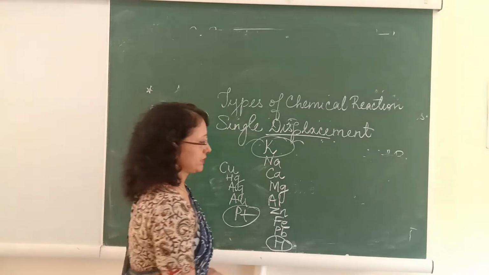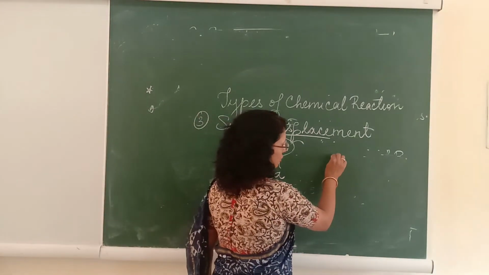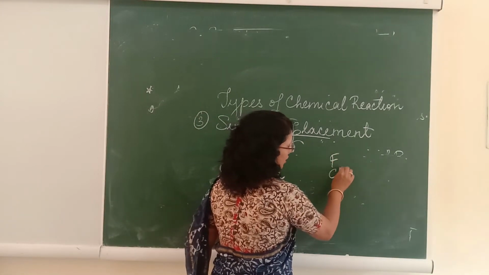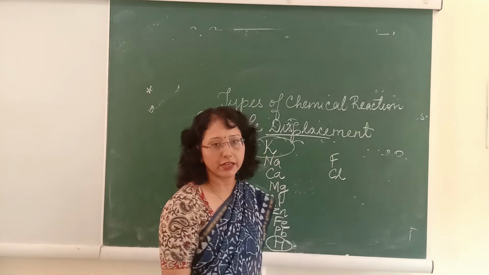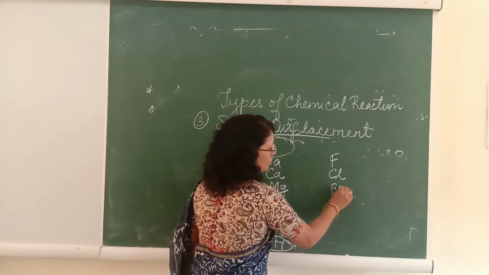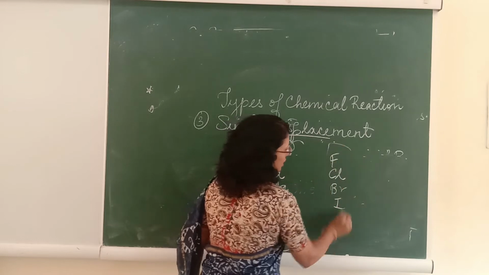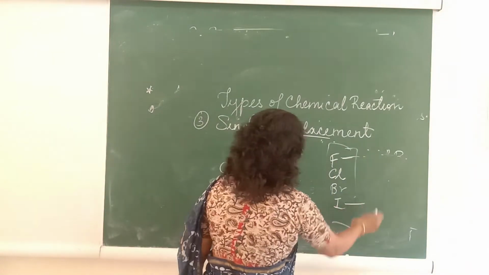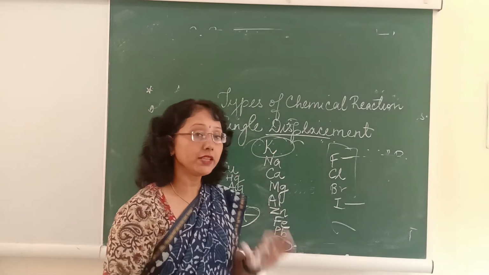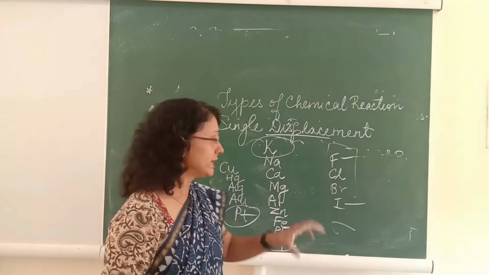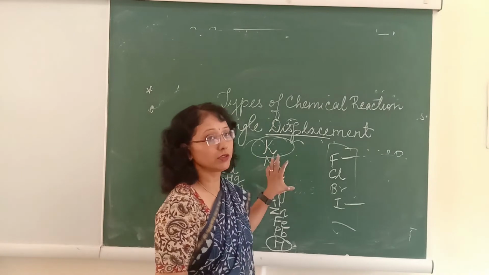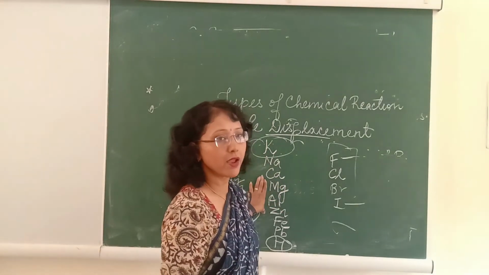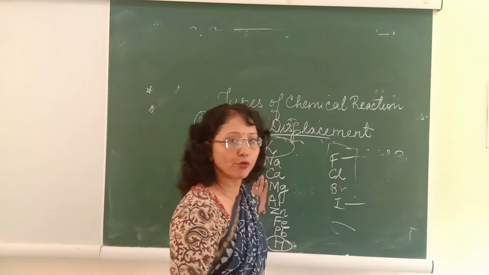In the same way there is an activity series for the non-metals also, where fluorine and chlorine, these are the halogens. So fluorine, chlorine, bromine, and iodine for the non-metals, where fluorine is the most reactive and iodine is the least reactive. So for studying the single displacement reaction, this metal activity series has to be learned thoroughly and kept in mind, to know how the reaction is going to proceed.